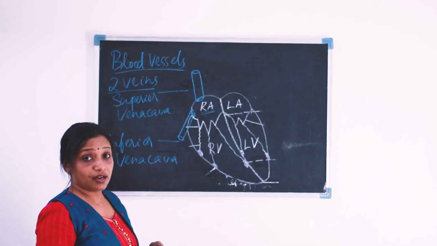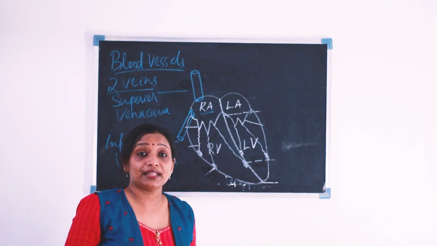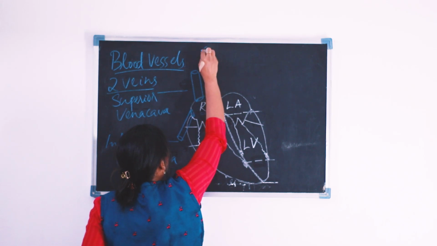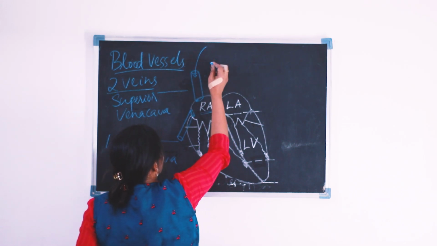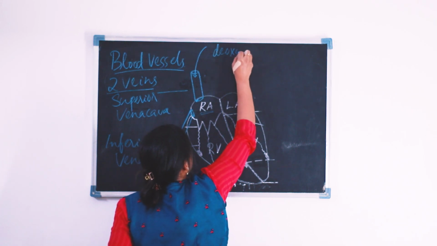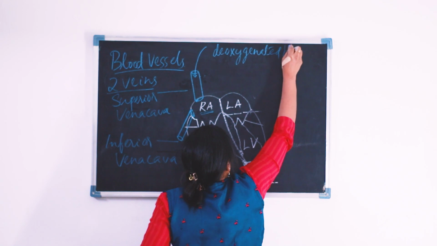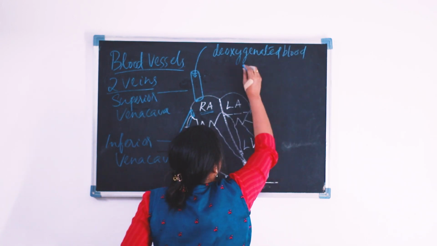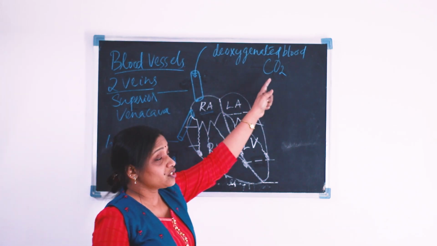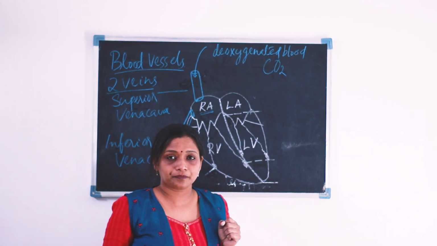The superior vena cava carries impure blood. What do you mean by impure blood? That is deoxygenated blood, the blood which is rich in carbon dioxide or deficient in oxygen.